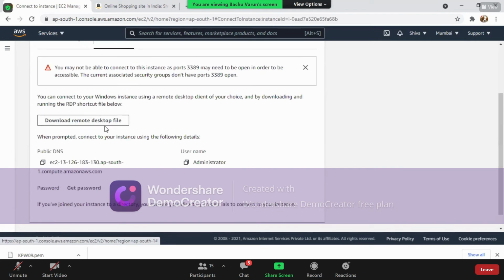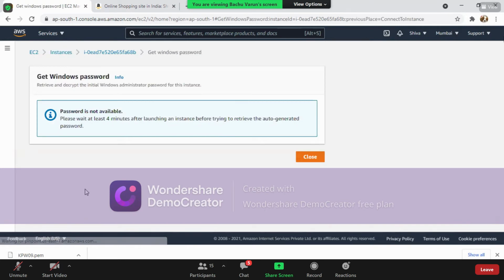You can directly download the remote desktop file, or you know it very clearly, right? This is the username, this is the DNS, and this is the password. You have to generate the password. The password is not available. So how to generate the password?